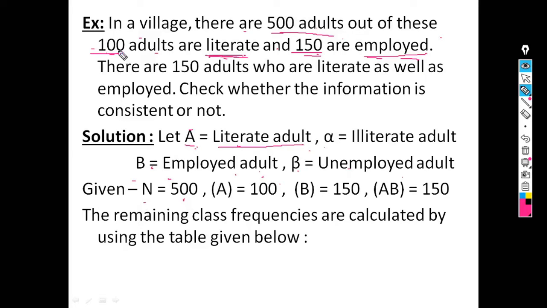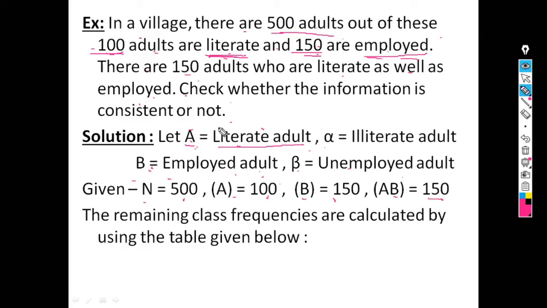Then 100 adults are literate. Literate adults are denoted by A, so the frequency of A is 100. 150 are employed. Employed are denoted by B, so the frequency of B is 150. Then there are 150 adults who are literate as well as employed. Literacy is denoted by A and employed is denoted by B, means AB is equal to 150.